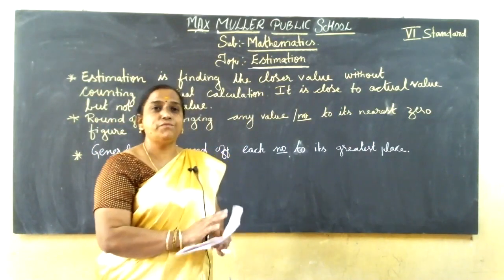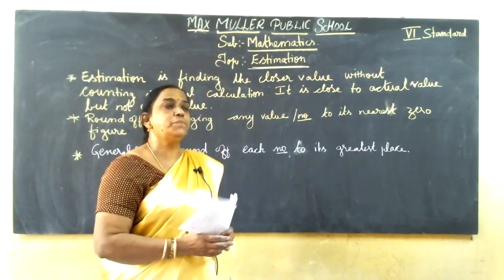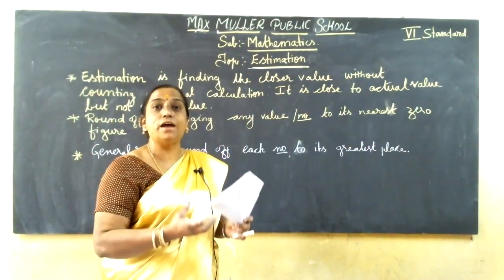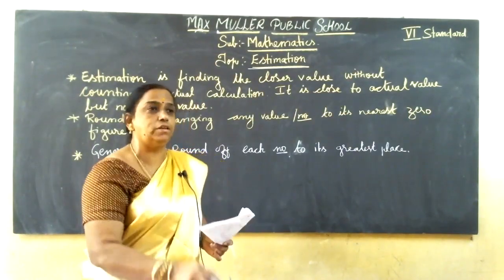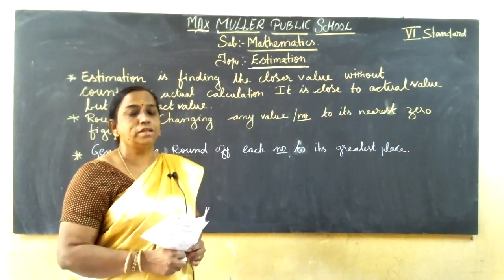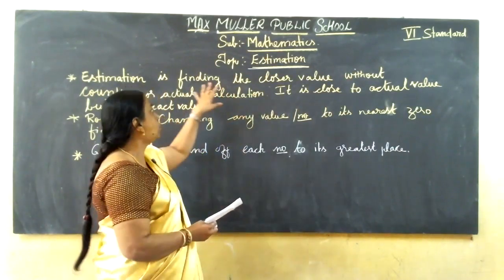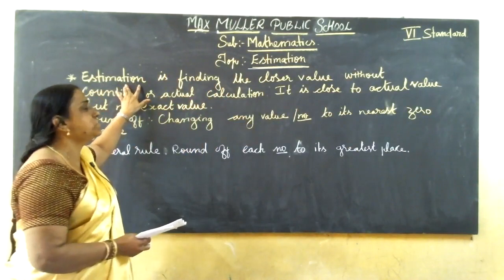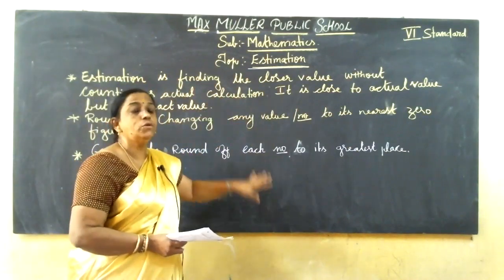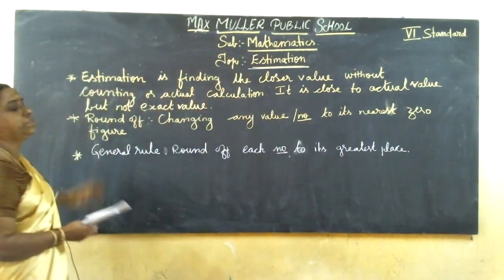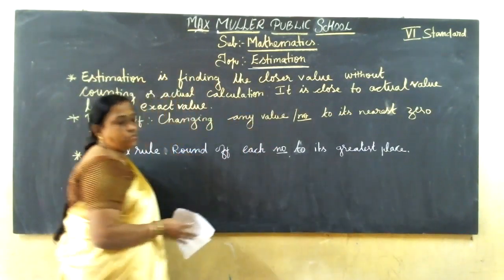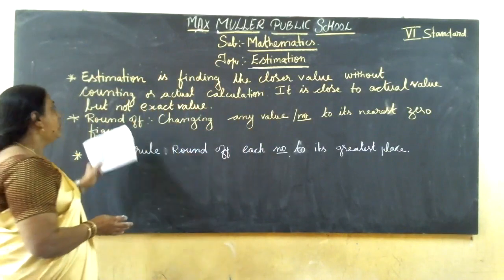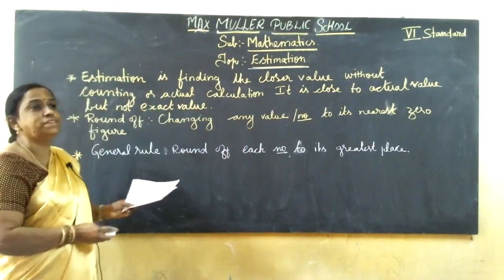When the piggy bank is filled, you can say it may be about 500 rupees or about 300 rupees, but we can't give exactly 520 rupees or 505 rupees. In that case, we'll use estimation. Estimation is finding the closer value without counting or calculation, close to the actual value but not exact.